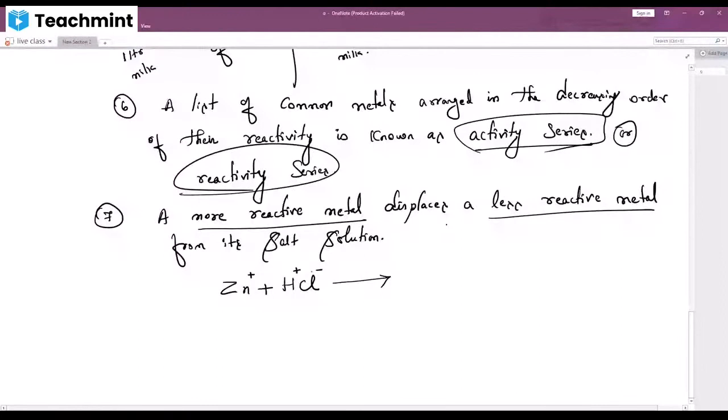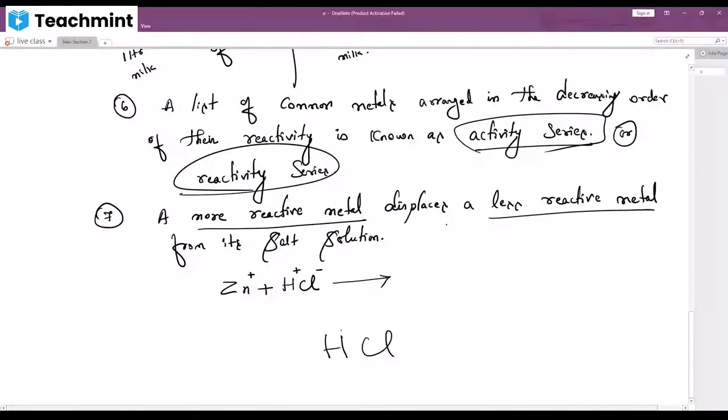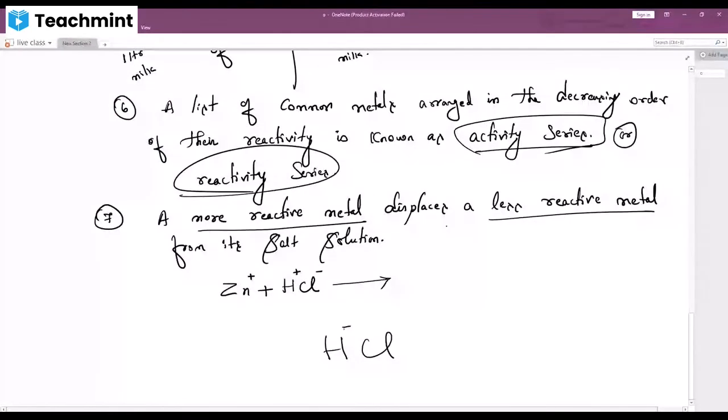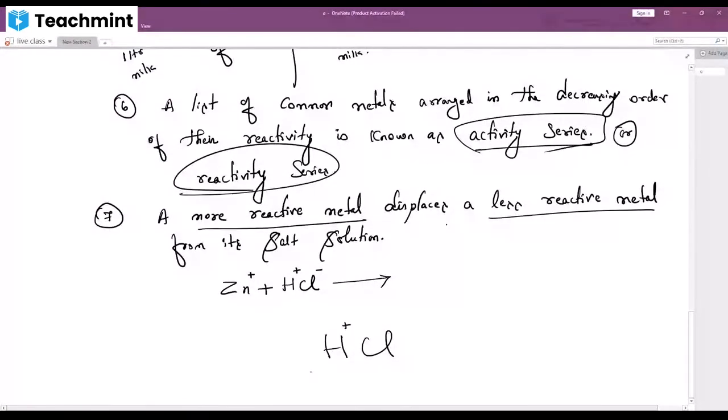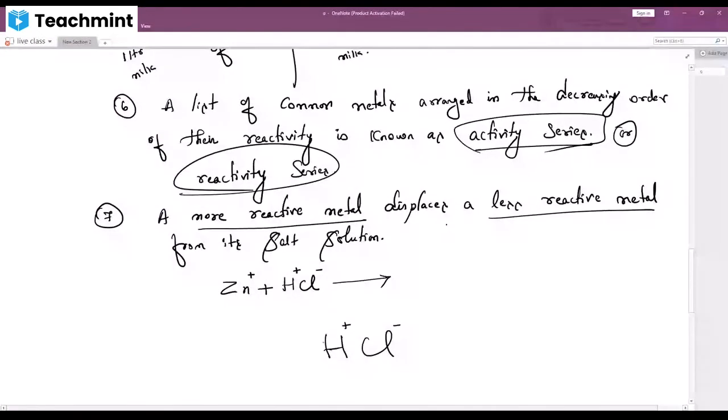Here H is there and Cl is there, but H is more reactive than Cl. Hydrogen is more reactive than chlorine. So hydrogen will give chlorine to the other side.